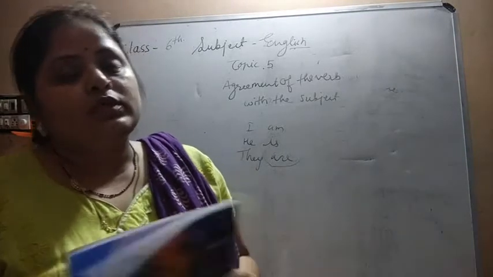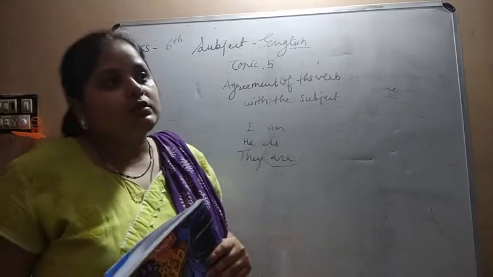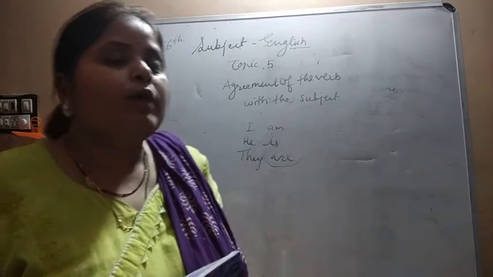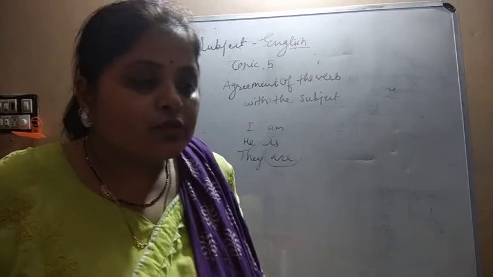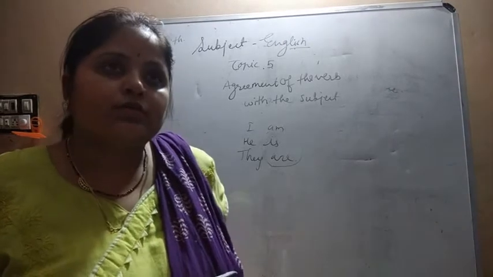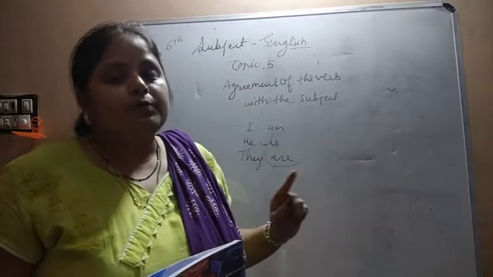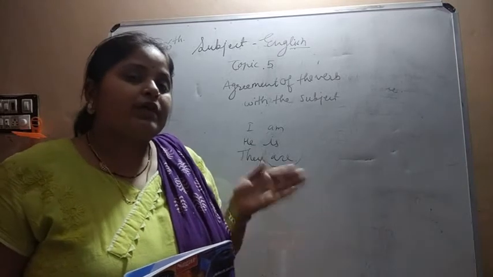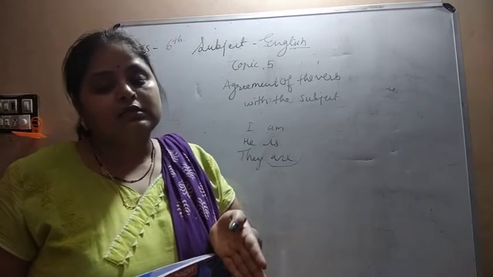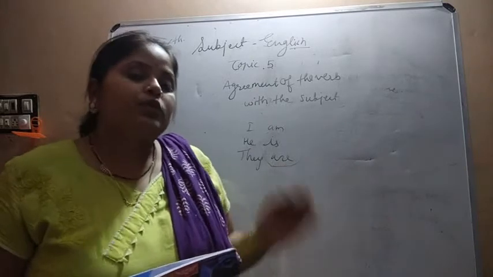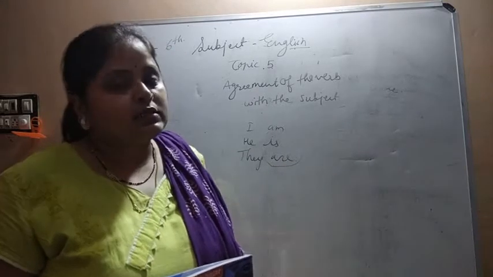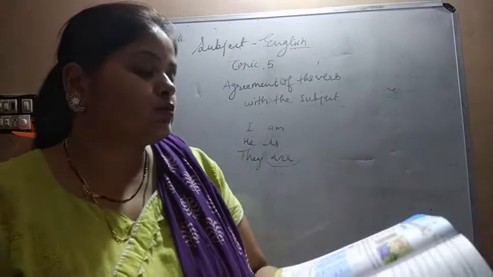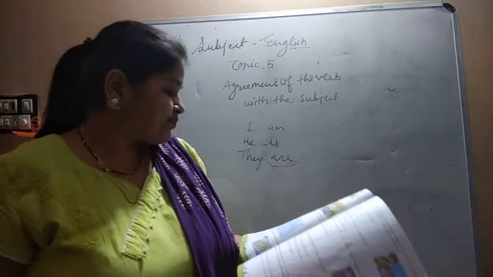Okay, so in this you have understood where and for what we have to use the to be form, and it should be connected with the subject. Whether it is singular, we have to use it like that. If it is plural, we have to use it like that. Okay, so we have seen the rules.